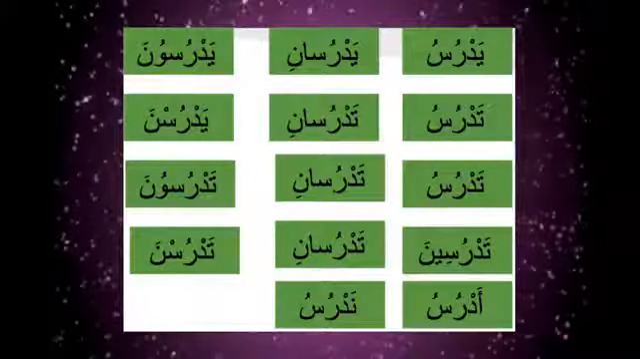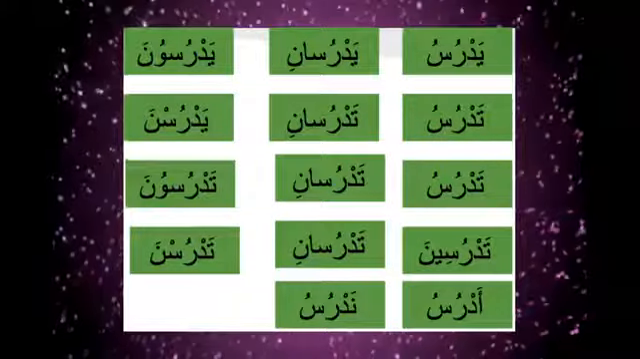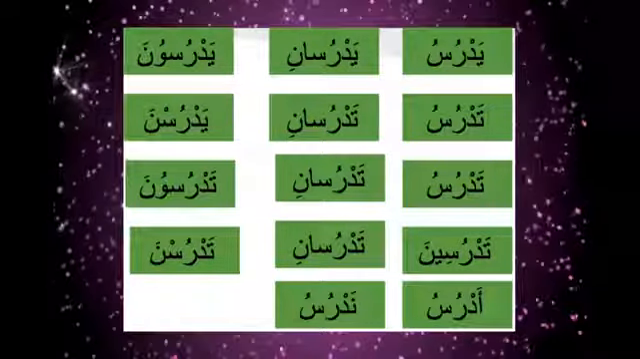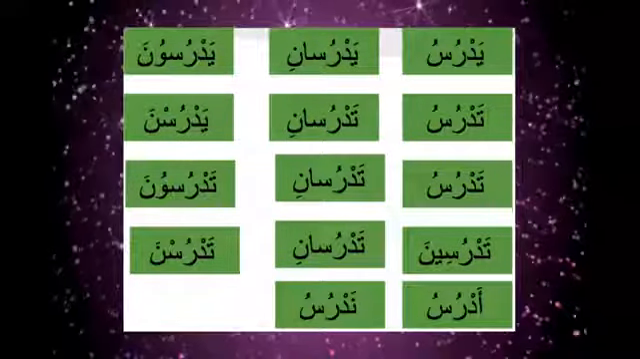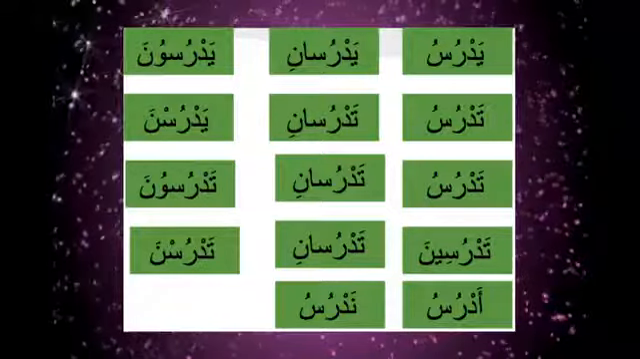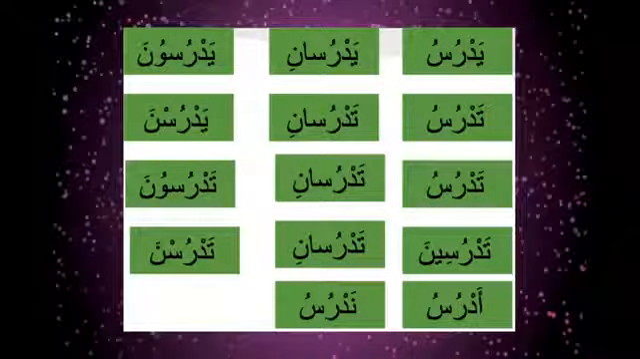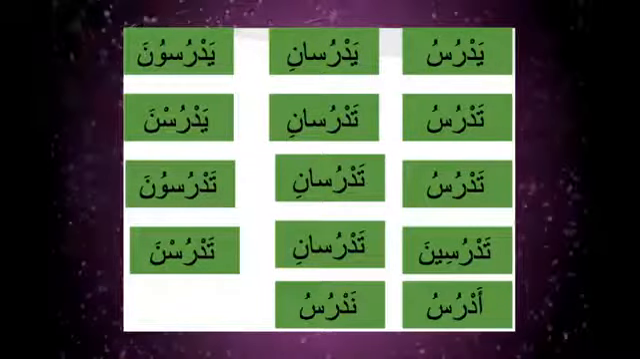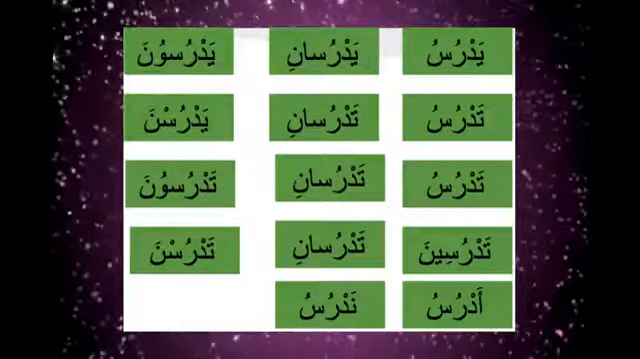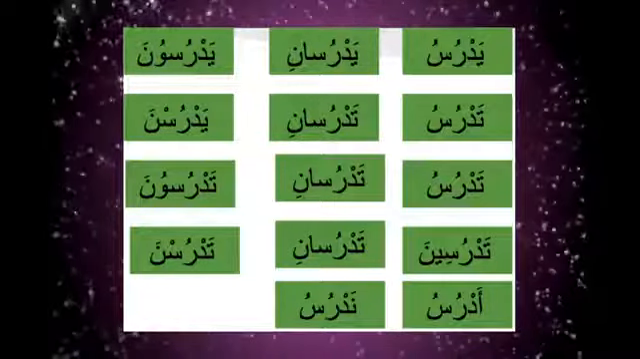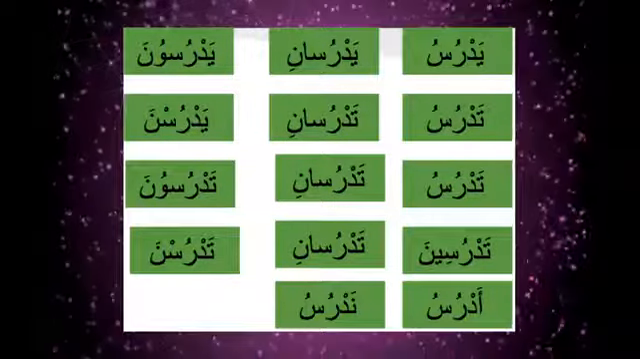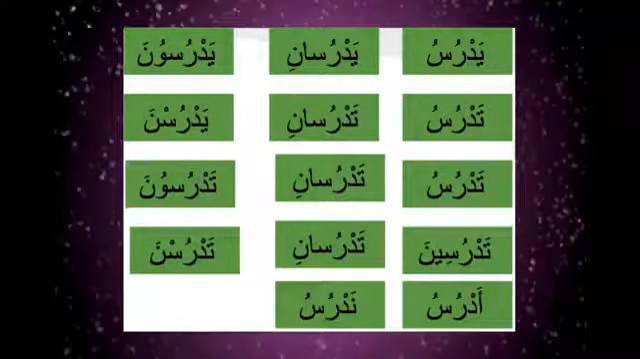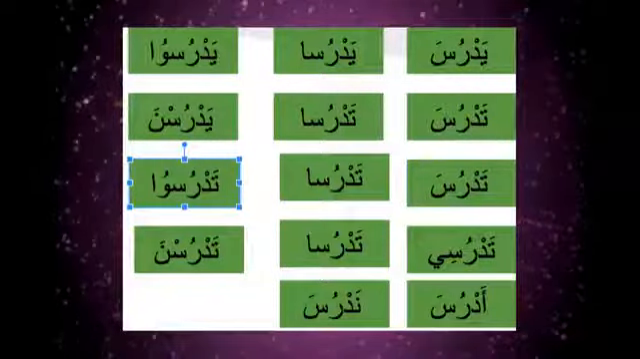So we say yadrusu, this is the marfu form: yadrusu, yadrusani, yadrusuna, tadrusu. She is reading, tadrusani, they both are reading, yadrusna, they are reading, tadrusu, tadrusani, tadrusuna, tadrusina, tadrusani, tadrusna, adrusu, nadrusu. And how will be the majzoom form? We'll do the mansub form first, this yadrusa.